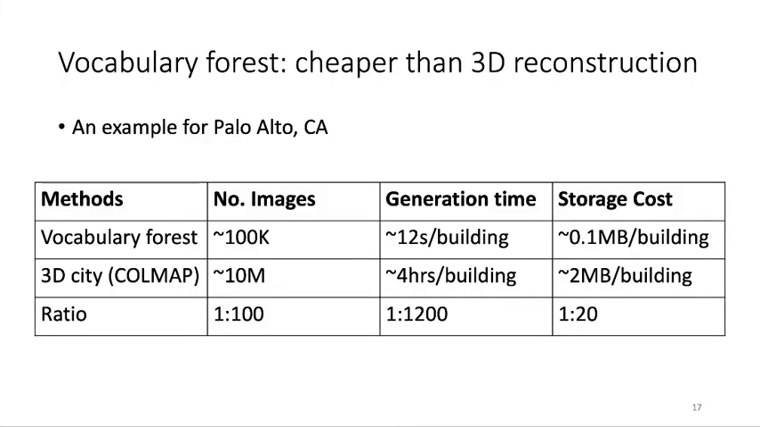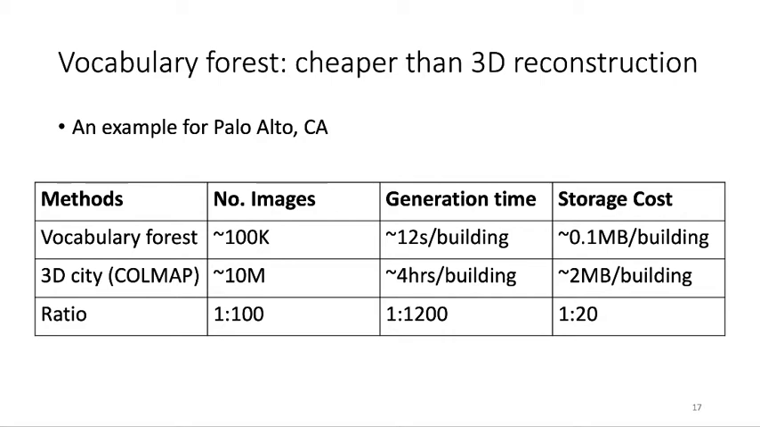So we did some preliminary experiments. The vocabulary forest construction is much cheaper than 3D reconstruction. We estimate a case for Palo Alto, a medium-sized city in California. The vocabulary forest requires 100K images. However, the 3D reconstruction will require 10 million images, and our approach can save approximately 100x.